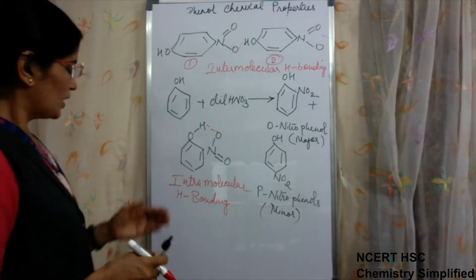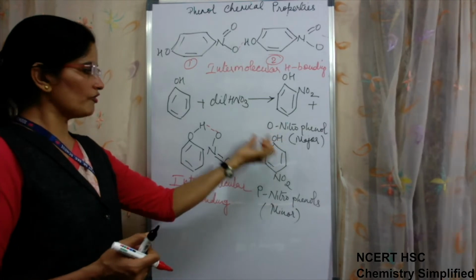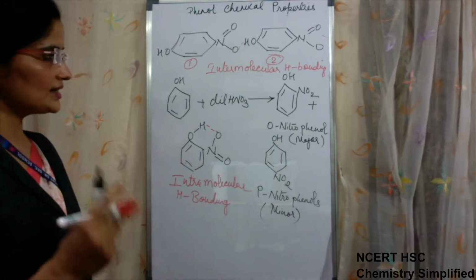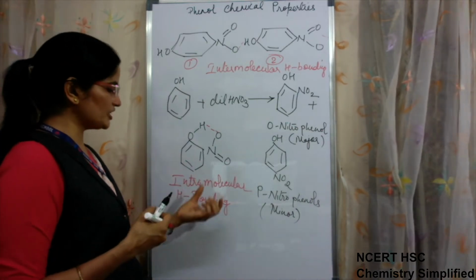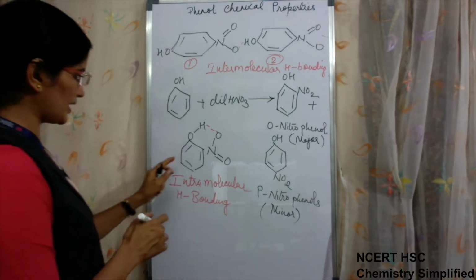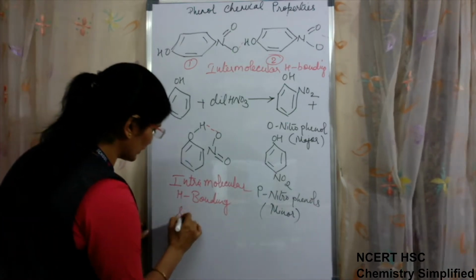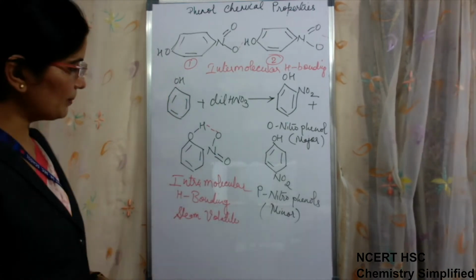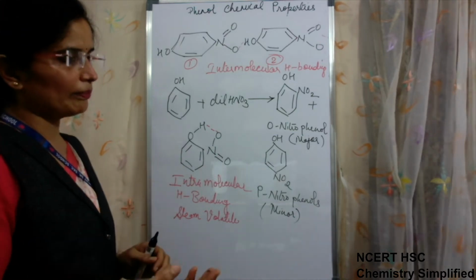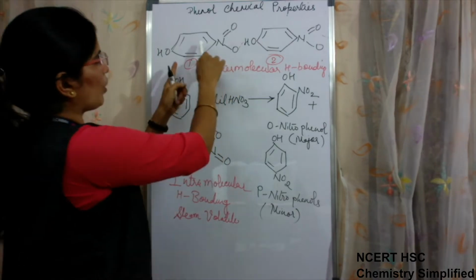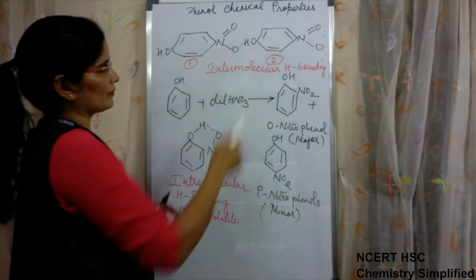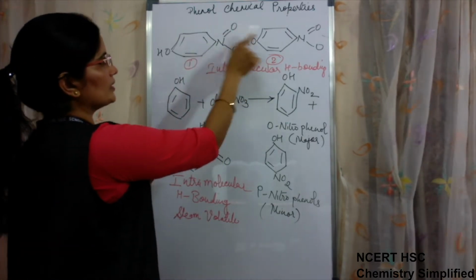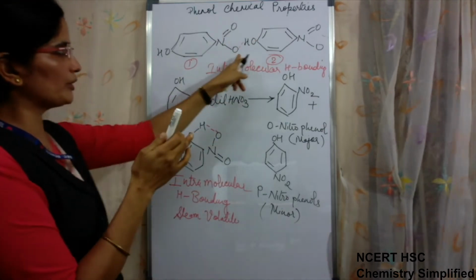Now one reason is that because of the extra stability, the major product formed is orthonitrophenol. The second important feature because of intramolecular H bonding is that orthonitrophenol is steam volatile. Steam volatile means, we know that the boiling point of any substance is higher if the bond between one molecule and the other is strong. In case of intermolecular H bonding in paranitrophenol, these molecules are bonded to each other very strongly because of H bonding.